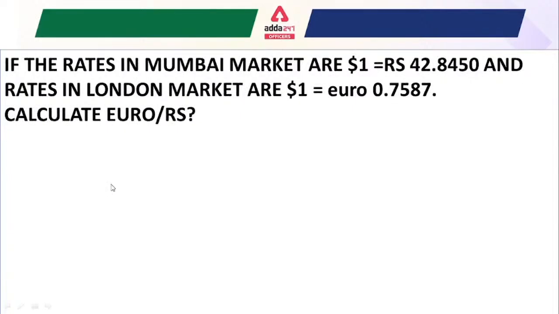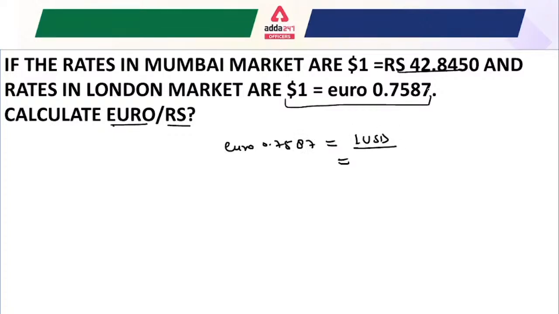Another question, related to foreign exchange arithmetic. You have to do nothing in this question except find out the euro-rupee relationship. In this question it is given euro versus rupees. So look, the second term which is given here is euro, and just write it this way: euro 0.7587 is equal to $1, and $1 can also be written as 42.8450. Okay, so just write here 42.850, and this is given like this.